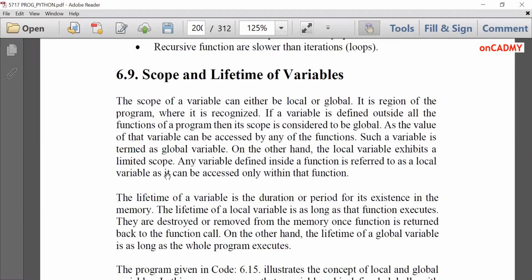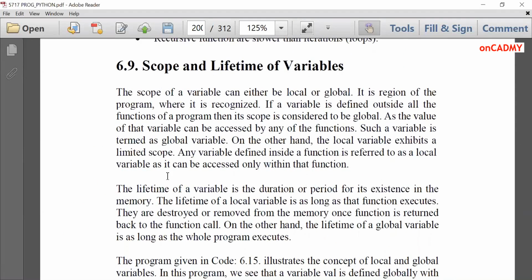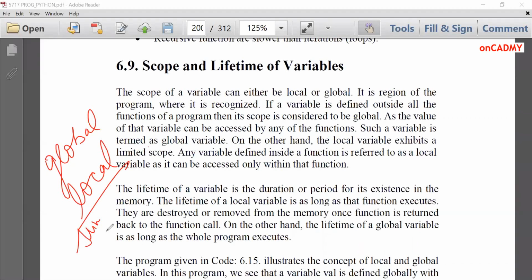Now, what is scope and lifetime of a variable? There are two kinds of variables. One is global and the other is local. Local variables, like in the sum function or in the product function which we have studied earlier, A and B. We have declared A and B and we are using them. So these are in the local scope of this product function. This is called a local variable.